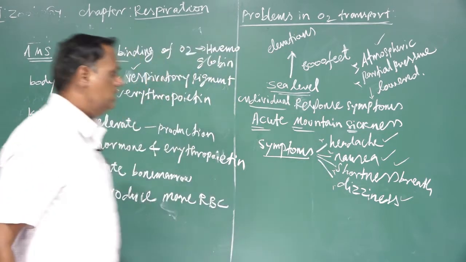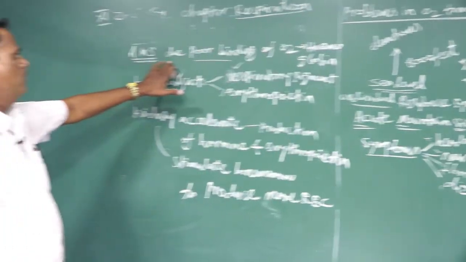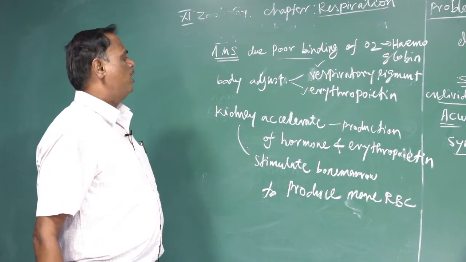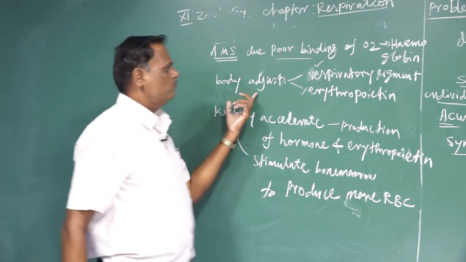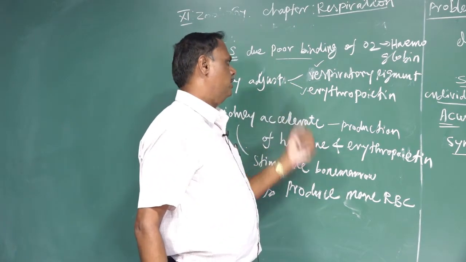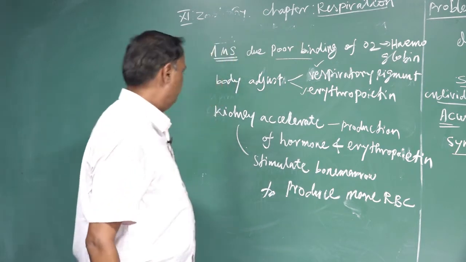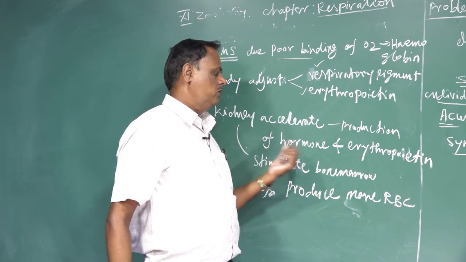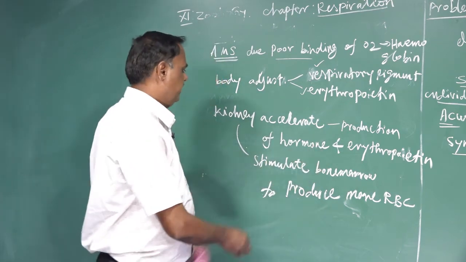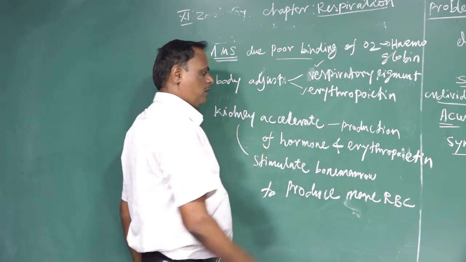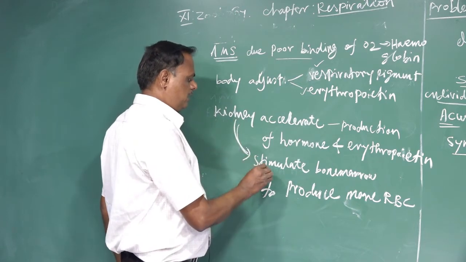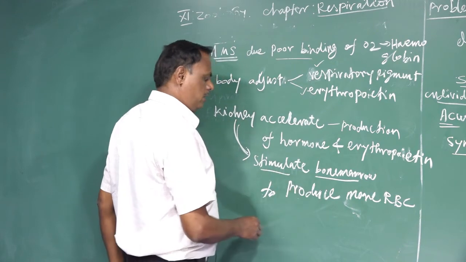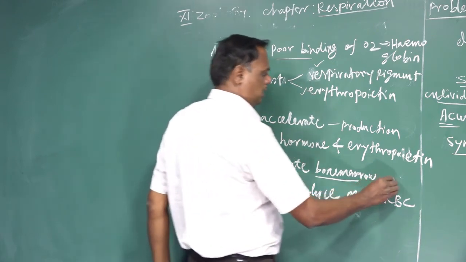This is due to poor binding of oxygen to the hemoglobin. At this time our body adjusts by formation of respiratory pigment and erythropoietin. The kidney accelerates production of hormones and erythropoietin, and stimulates the bone marrow to produce more RBC.